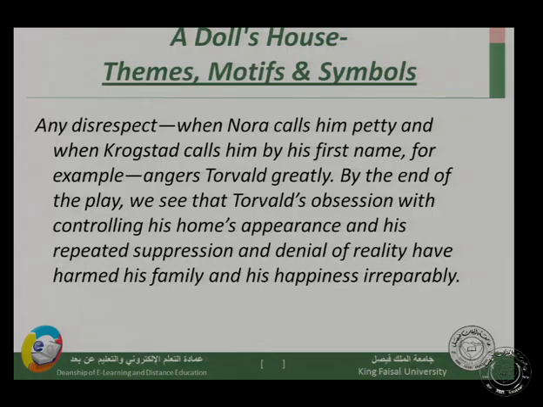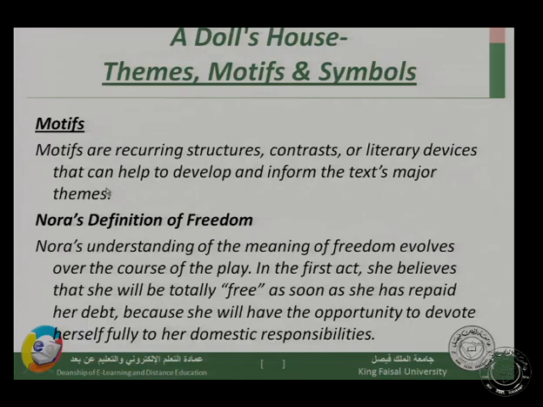By the end of the play, we see that Torvald's obsession with controlling his home's appearance and his repeated suppression and denial of reality have harmed his family and, of course, his happiness irreparably. Okay? Irreparably.